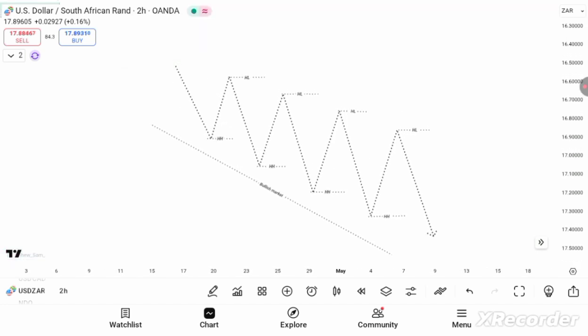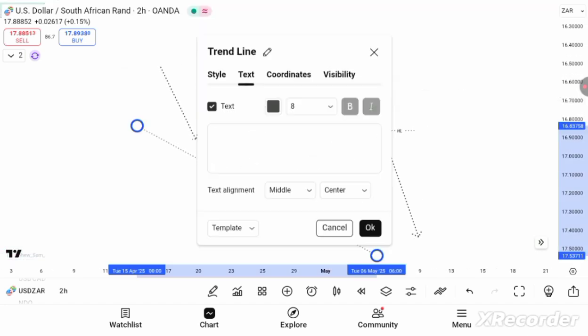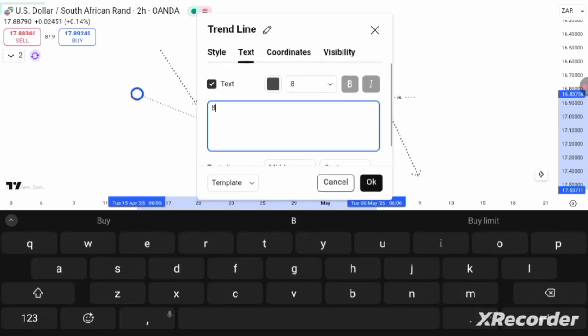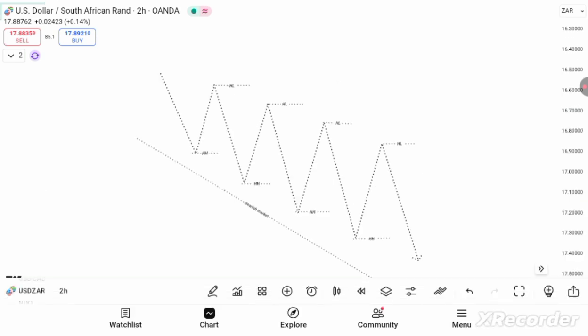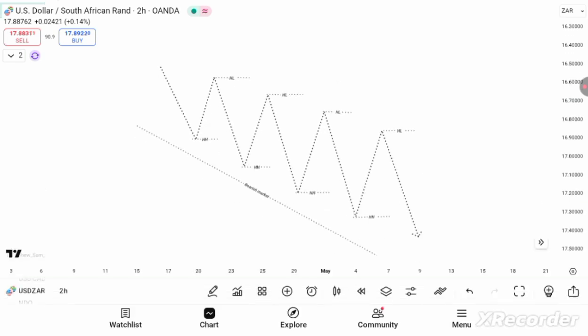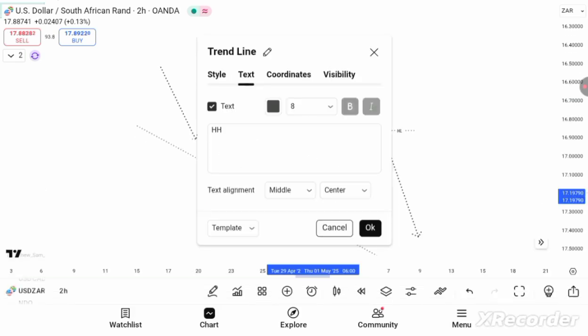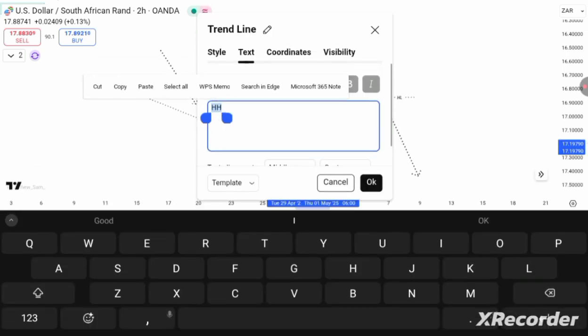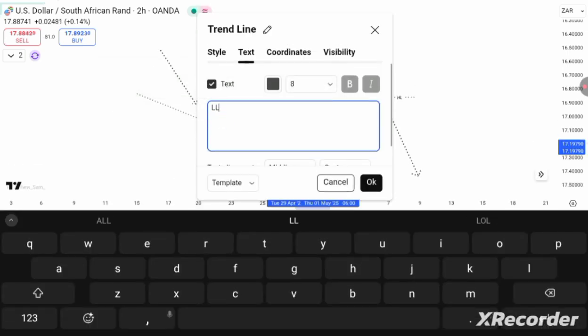So this is the bearish market now. You see the market going downwards. Like we said earlier, in a bearish market, price creates lower highs and lower lows.